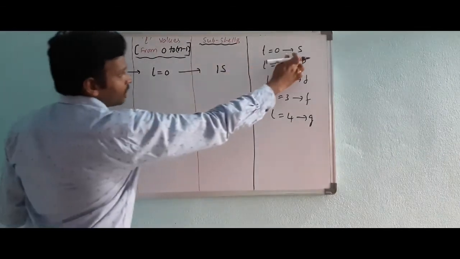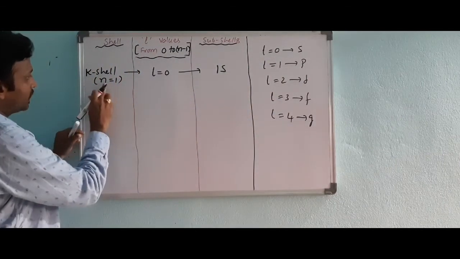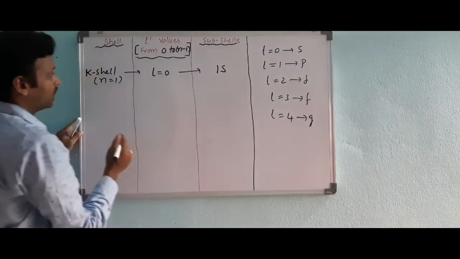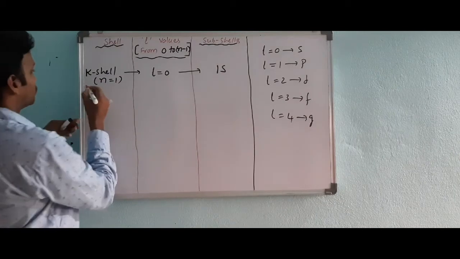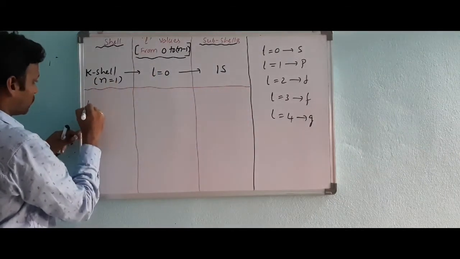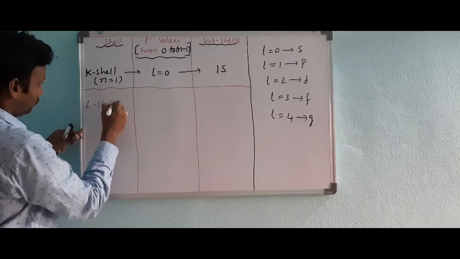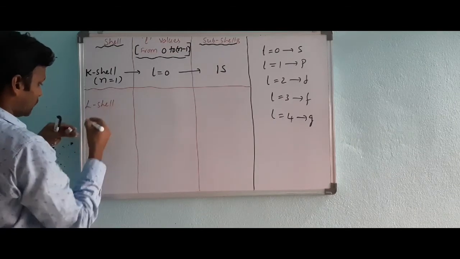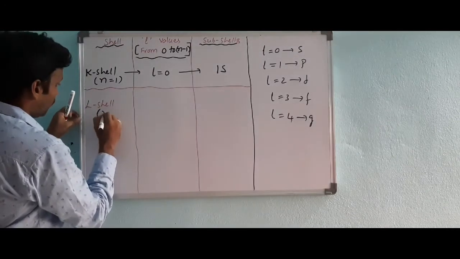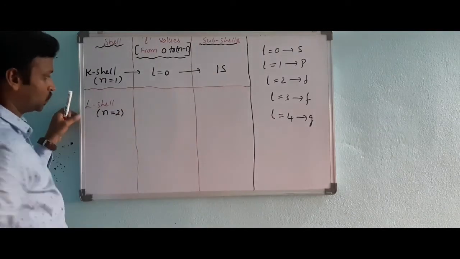Okay? l = 0 means s subshell. Here shell number is what? K shell means 1. So it is 1s. So 1 was completed. So next, let's see about L shell. L shell means what is the n value? n value is 2.